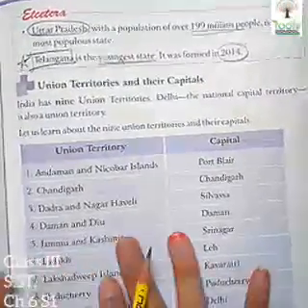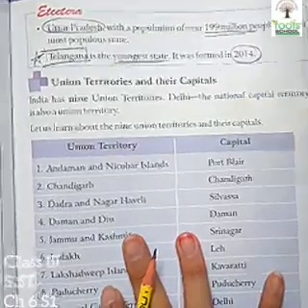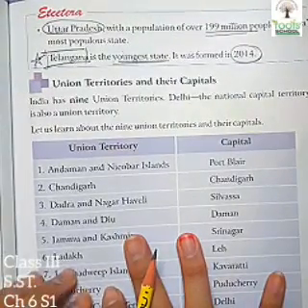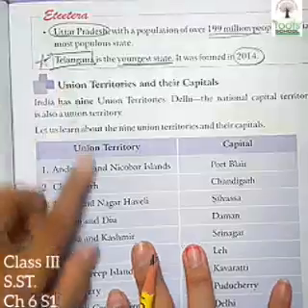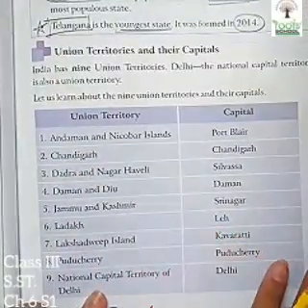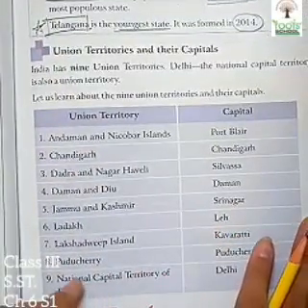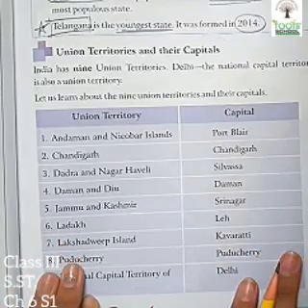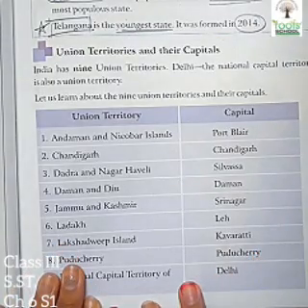So children, this is all for today, and here we wind up with our chapter for today. In the next session we are going to start with the union territories, and we will study their capitals as well as their features. Till then, bye bye, and I'll welcome you all in the next session.